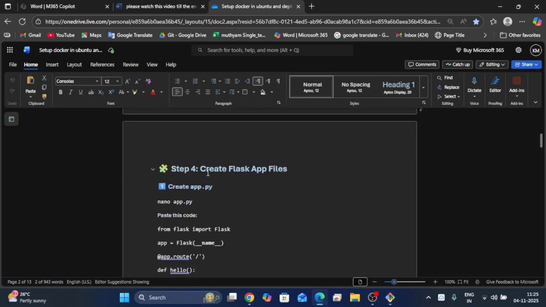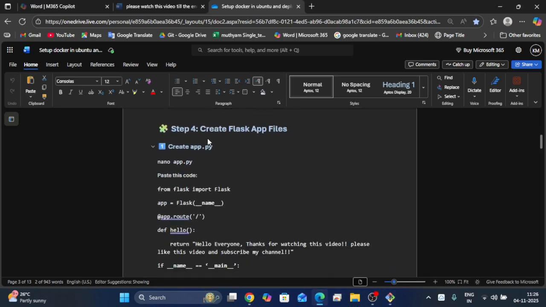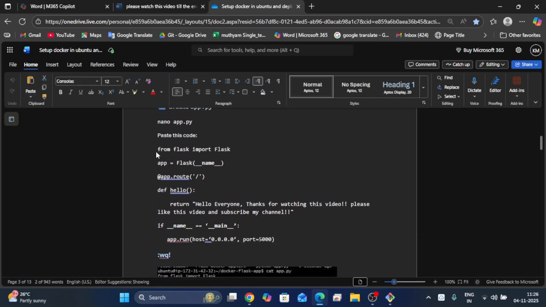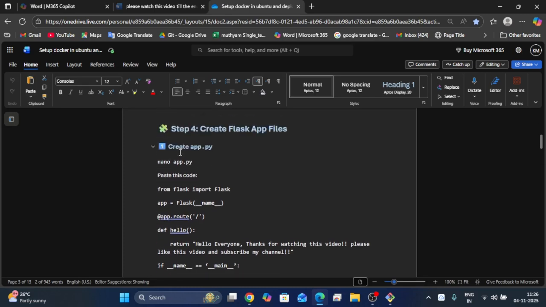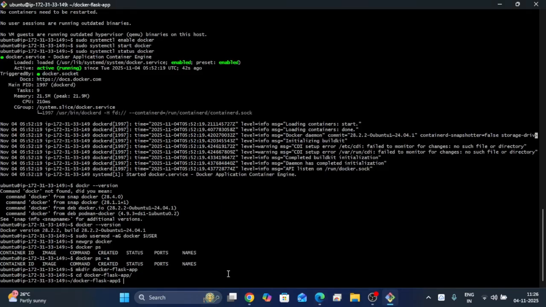Now inside the directory, next create the Flask app files. We have to create the Flask application files to create and run the containers and deploy the Flask application in the containers. What we have to do is create one app.py file.